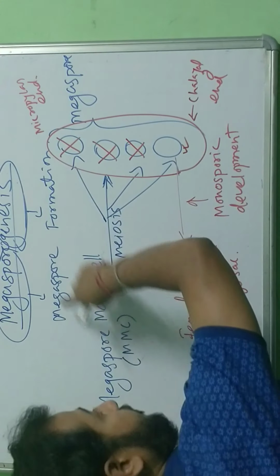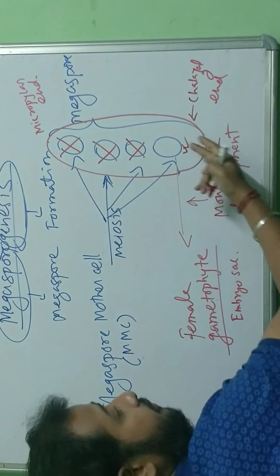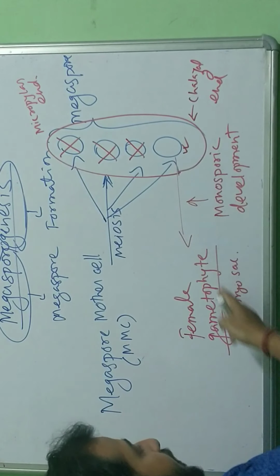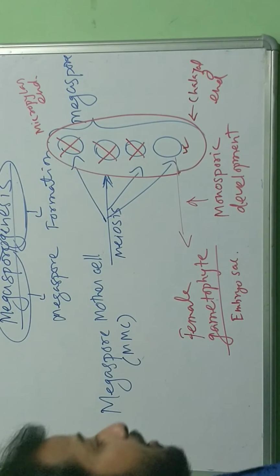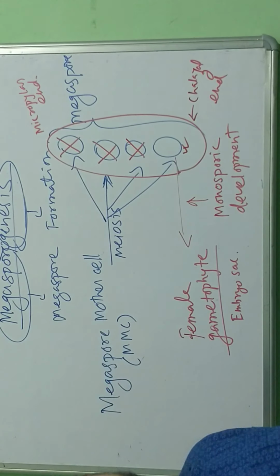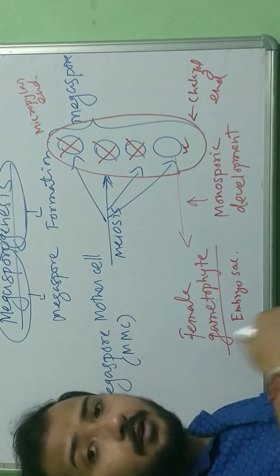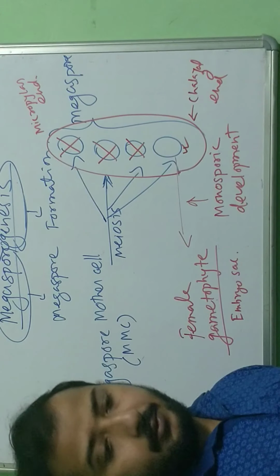So the formation of megaspore is megasporogenesis. From one megaspore, the development of the female gametophyte is known as monosporic development. Now we will see this monosporic development process, meaning how this megaspore develops into the embryo sac.